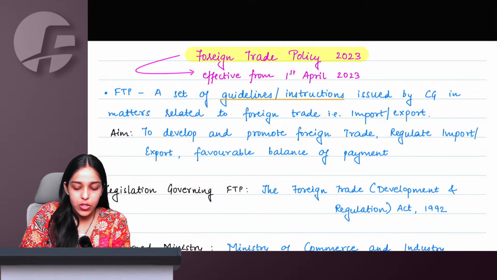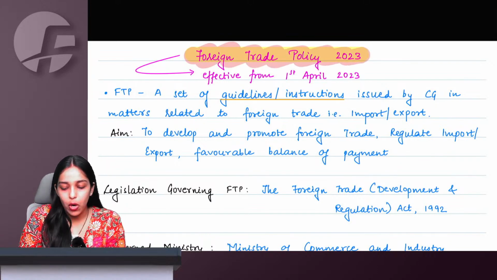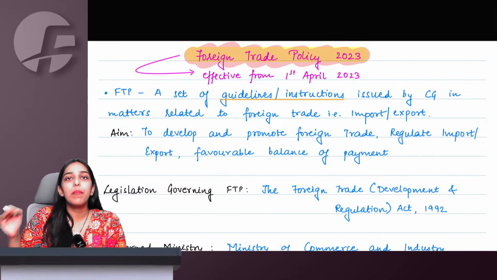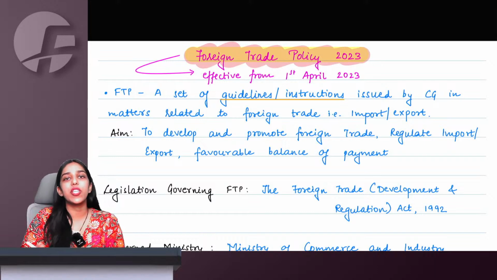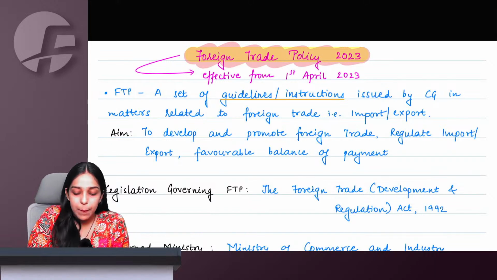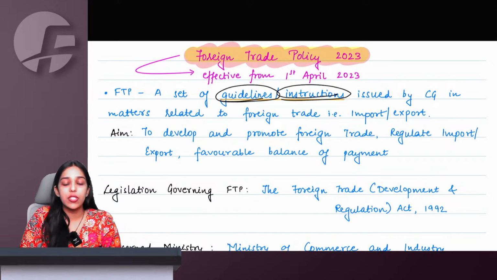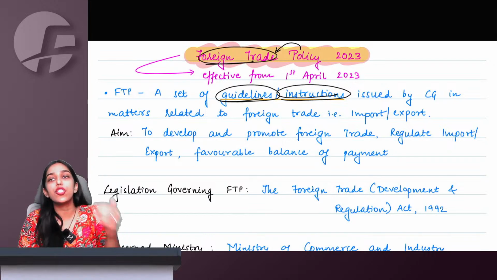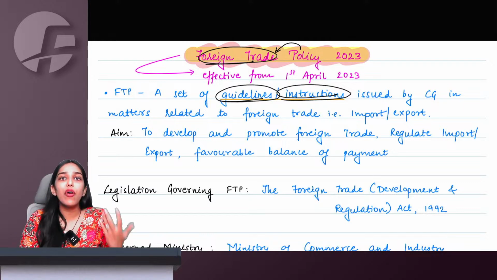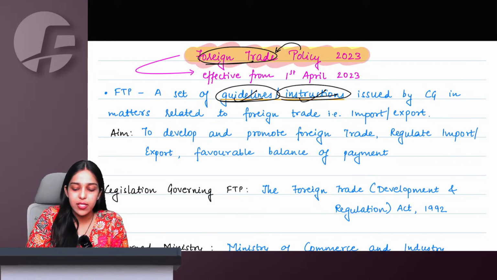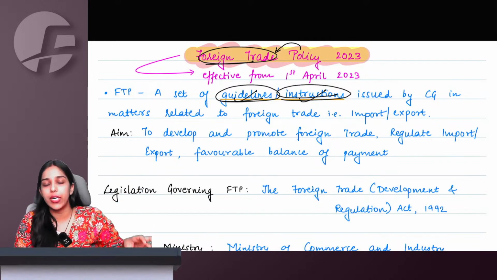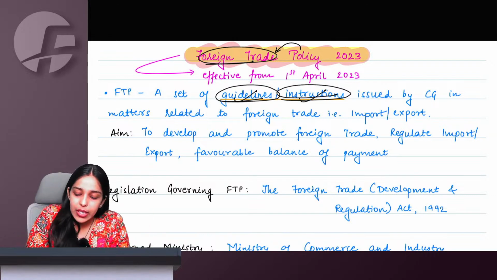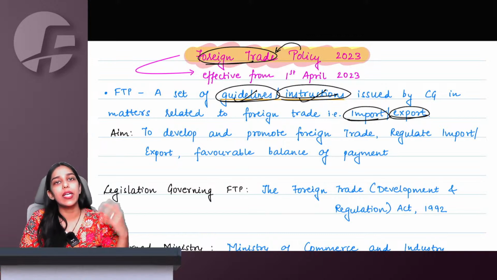Done. Chal. So let us start with Foreign Trade Policy 2023. Now, foreign trade policy. The name itself suggests that it is a policy, basically guidelines, instructions which are issued for foreign trade. Policy of what? Policy consisting of guidelines, instructions which is issued for foreign trade. Ma'am, what is foreign trade? Trade that you do with the foreign countries. Basically, either you can import or you can export.